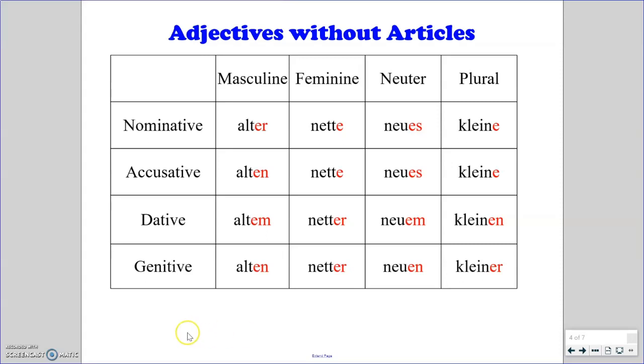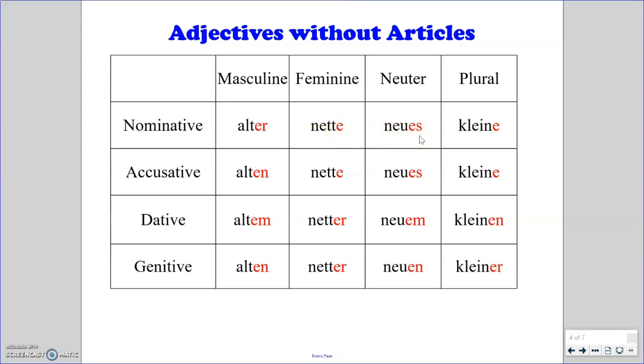So adjectives without articles, you'll see our masculine, feminine, neuter, plural, our four cases, nominative, accusative, dative, and genitive, as usual. And then a whole lot of different adjective endings going on here. As stated in the overview, for the most part, our adjective endings represent the gender of the noun. So normally, masculine nominative is der, so that der is represented with an ER, alter. Feminine nominative is die, represented by this E added to the adjective, nette.